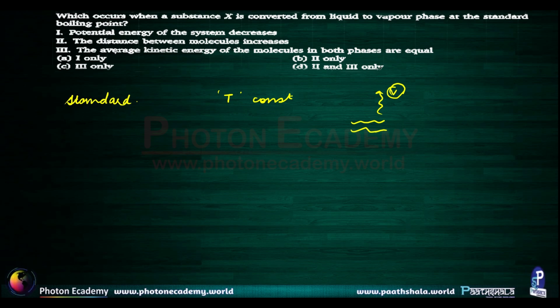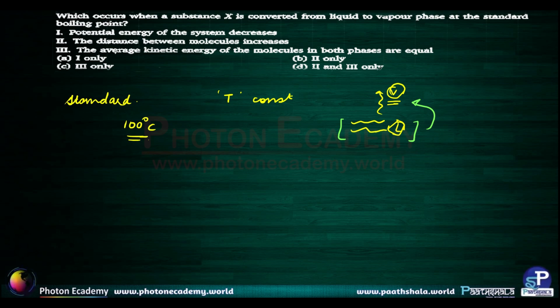For example, when we have water at its boiling point, that is 100 degrees Celsius, what happens? There's an equilibrium between the vapor phase and the liquid phase, and the temperature remains constant at 100 degrees Celsius until completely water is converted to its vapor form, right?